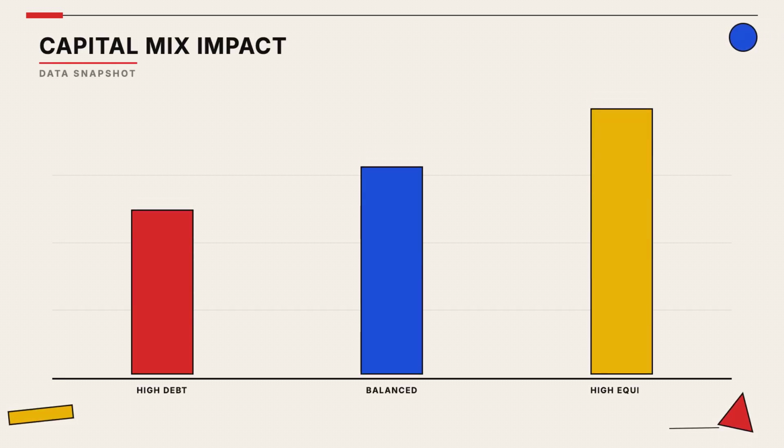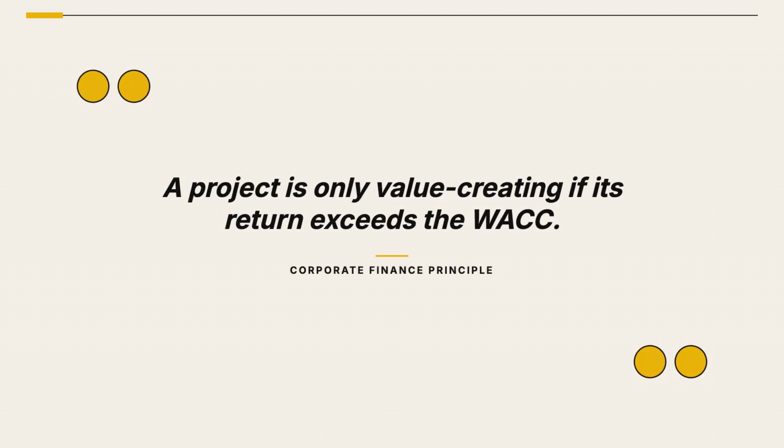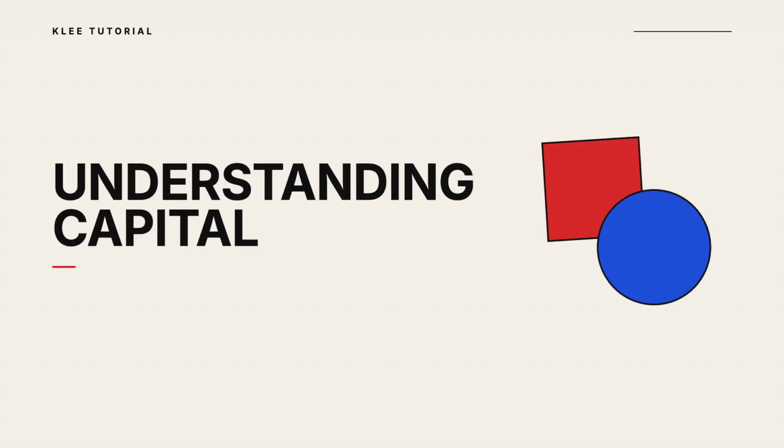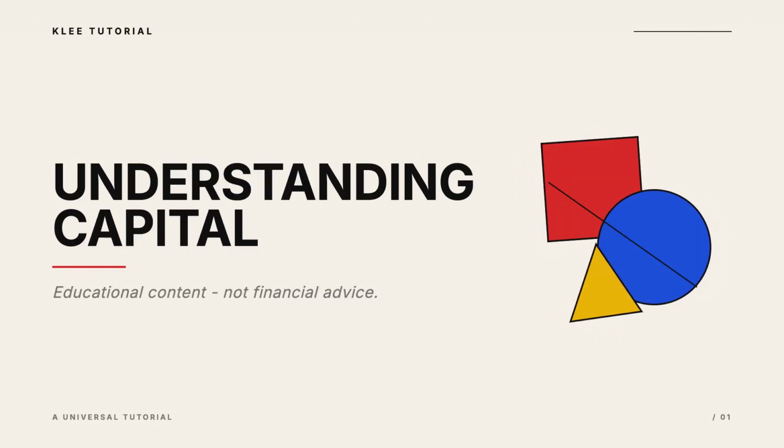As you can see, the mix of debt and equity significantly changes the calculated cost of capital for a company. This is why managers use WACC as a benchmark. If a new project earns less than the WACC, it destroys value. Understanding WACC helps you see how companies make investment decisions.